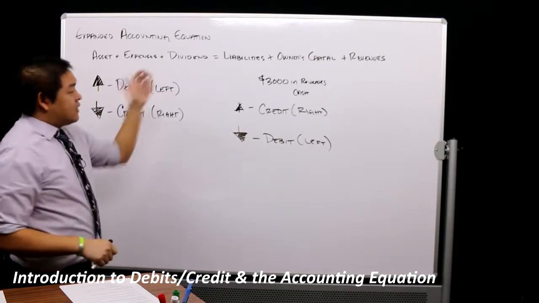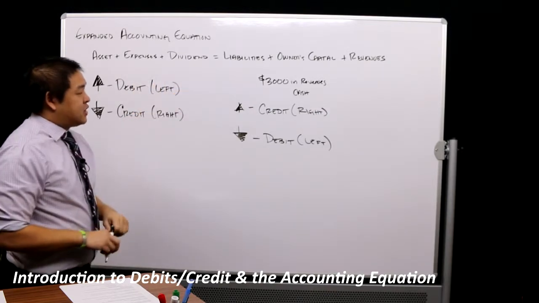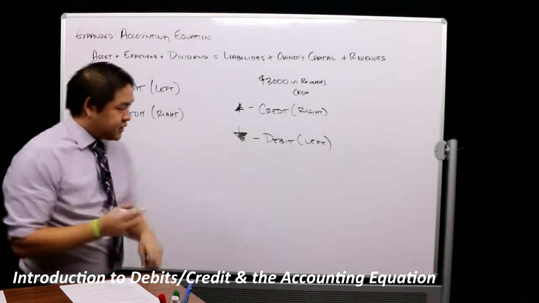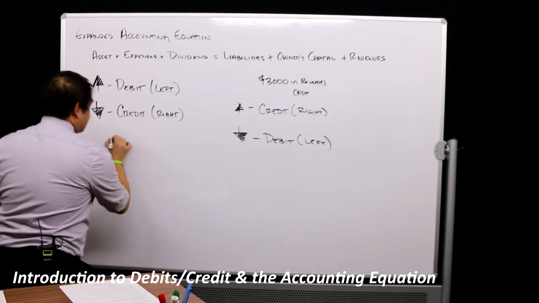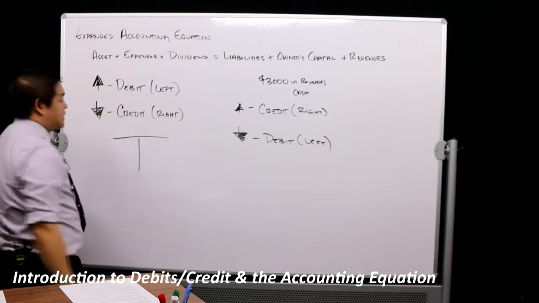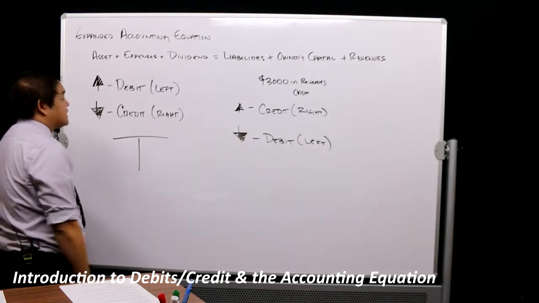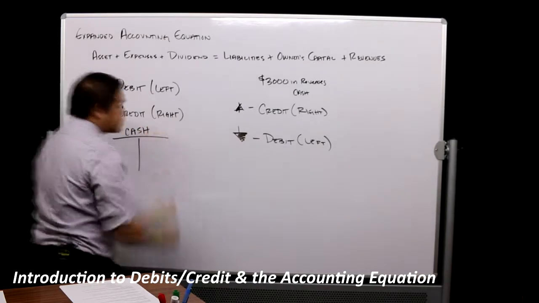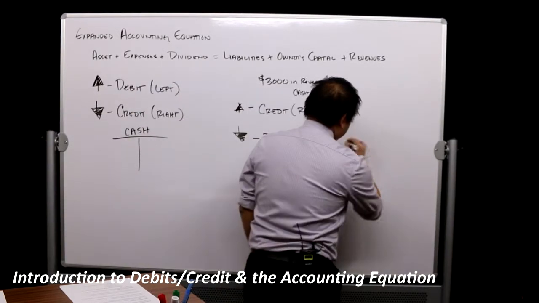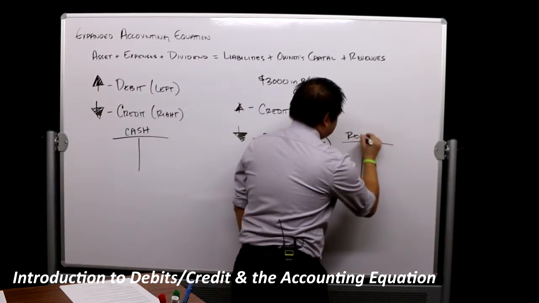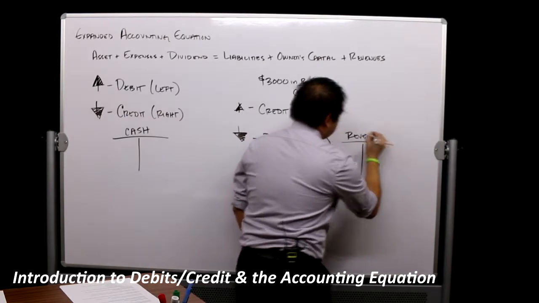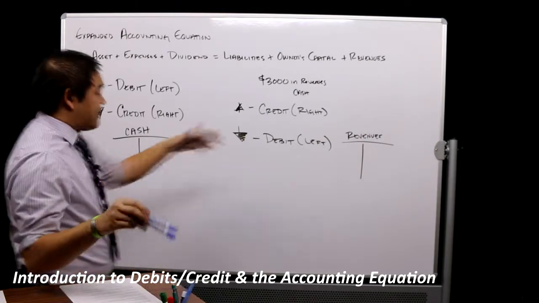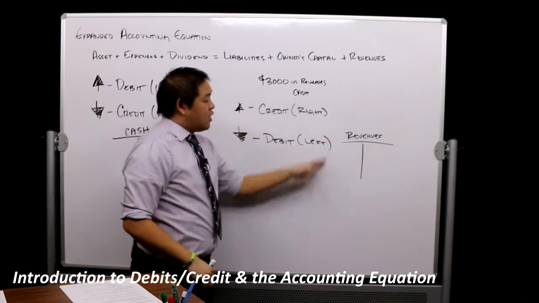Now, let's go back to our example here. $3,000 in revenues, and we received it in cash. Where does it go? So let's start with our T accounts. Now remember, I said that in the old days, before we had technology and software that could do this for us, we would have T accounts for each one of the items. So we have cash, and then let's put over here revenues. Now, let's start with revenues since that's what we got it for.